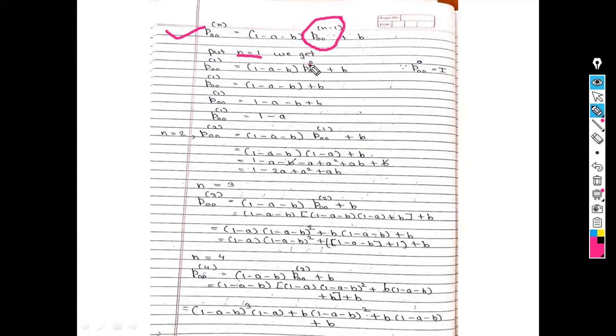So what do I get? See here, n minus 1 is 0. Now the answer of P00 raised to 0 is what? That is 1. So see here in this step what do I get? 1 minus A minus B plus B. Minus B and plus B get cancelled. So P00 raised to 1, what do I get? 1 minus A.